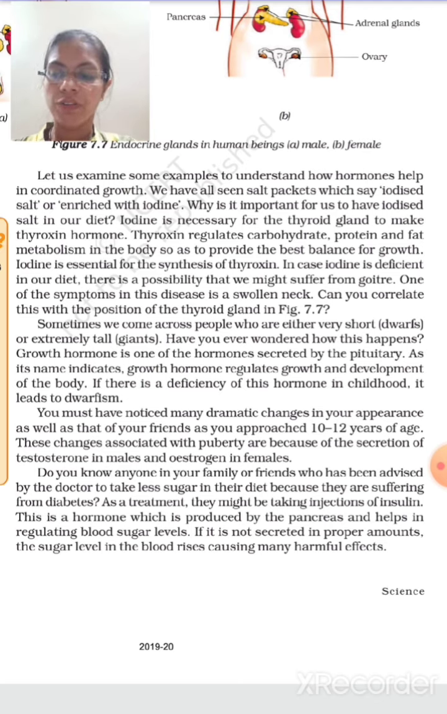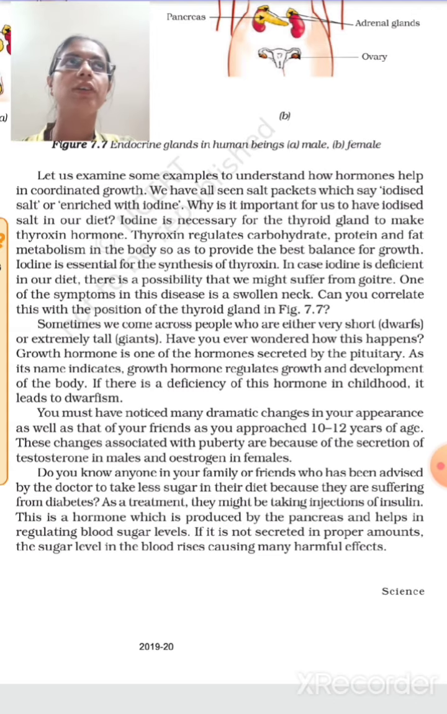Growth hormone is one of the hormones secreted by the pituitary. As its name indicates, it regulates the growth and development of the body. If there is deficiency of this hormone in childhood, the person will become dwarf, that is small in size. The growth is stunted.